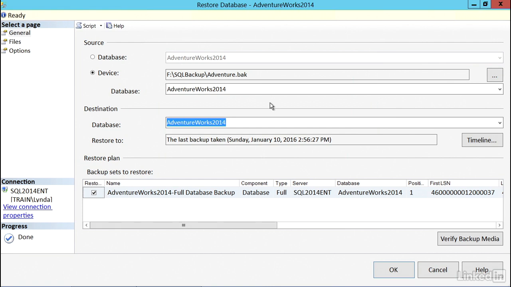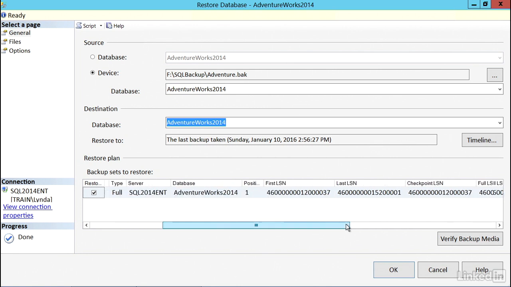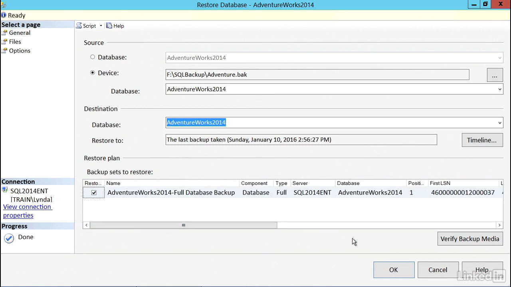It knows the name of the database, it knows the date and time the backup was taken, and it gives me some other information at the bottom, the name of the server, the name of the database, etc. If I would like to verify that this is a valid backup file, I can click on Verify Backup Media, and we'll notice over here to the left, I see a little check mark saying done, and at the top I get a message saying backup media verified successfully, so we know the file is good. That's just optional. If you want to do the verify backup media, you don't have to.